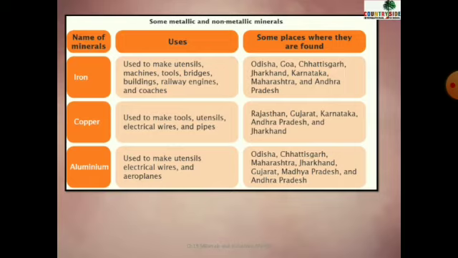Then copper. Copper is used to make tools, utensils. We have seen copper wires and pipes, right? And where is it found? Rajasthan, Gujarat, Karnataka, Andhra Pradesh, and Jharkhand. Next is aluminium. Aluminium is used to make utensils, electric wires, and aeroplanes. Do you know that aluminium is also used in aeroplanes? Yes. And where is it found? Again, Odisha, Chhattisgarh, Maharashtra, Jharkhand, Gujarat, Madhya Pradesh, and Andhra Pradesh. Okay, so this was all about these types of minerals.